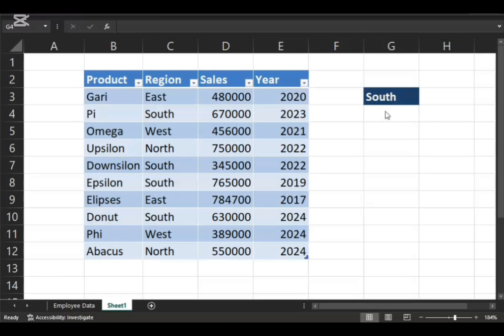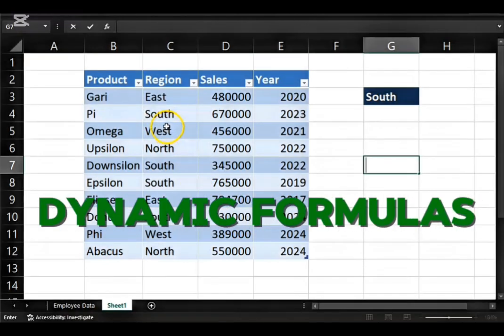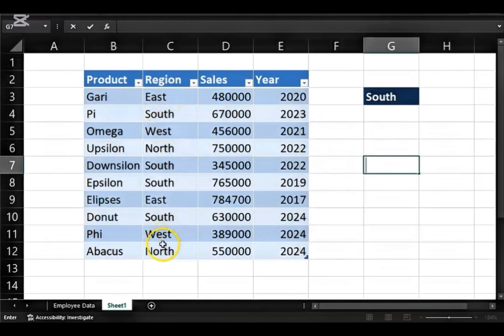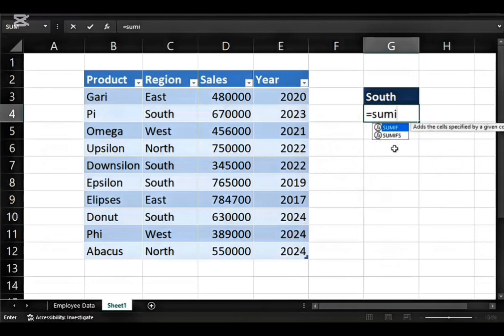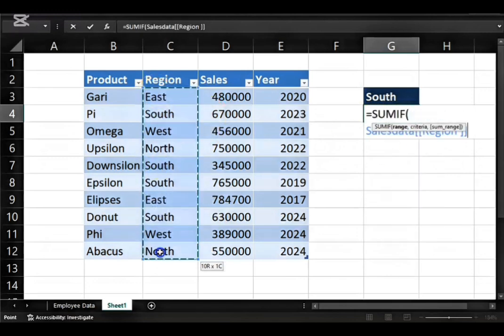The next table operation we want to look at is the use of dynamic formulas. For example, we want to determine the total sales for a particular region, say South. We use the SUMIF function, SUMIF, and then we highlight region, comma.